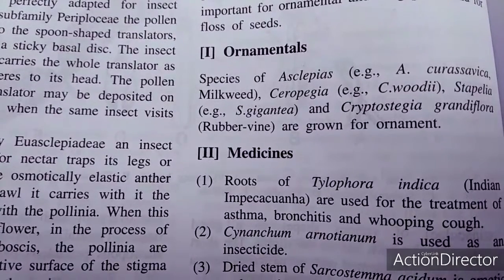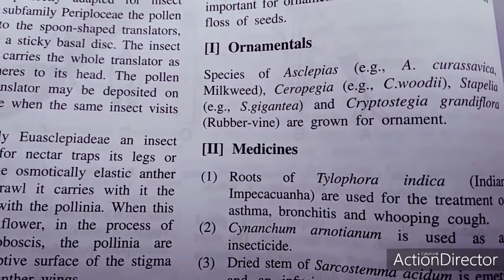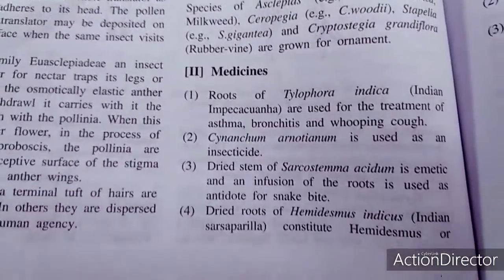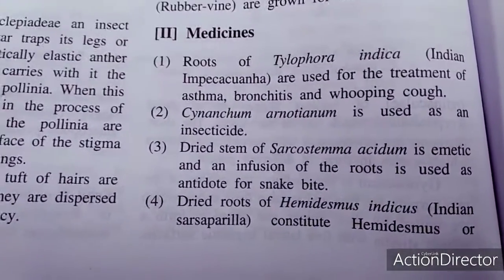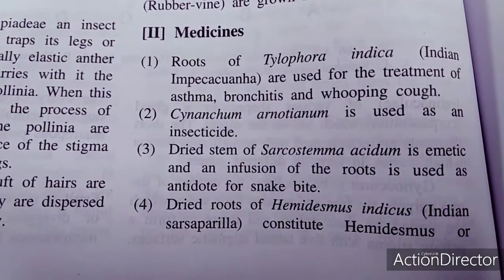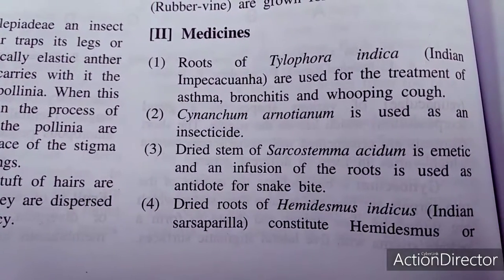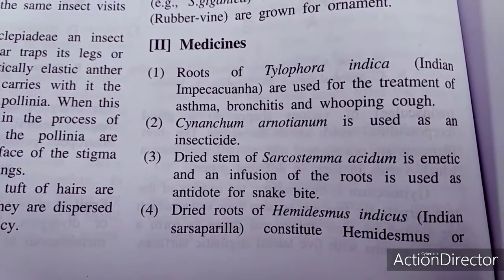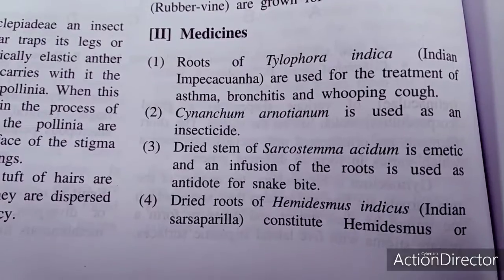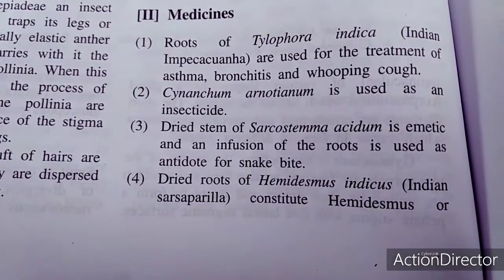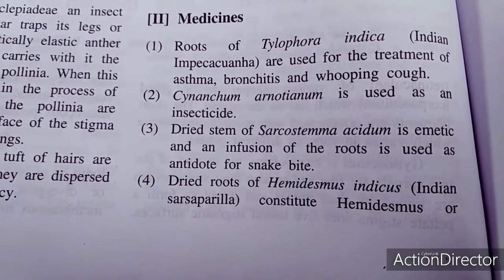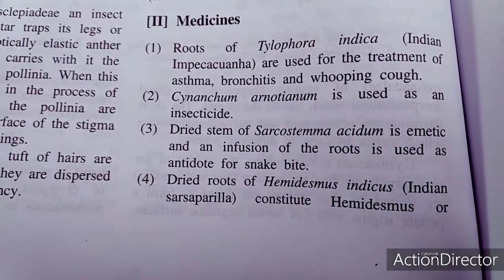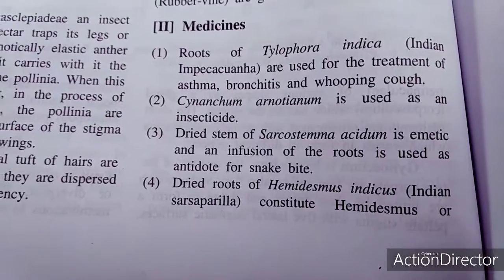also Stapelia, Cryptostegia, and rubber vine are also ornamental. Among the medicinal ones, Tylophora indica, Indian ipecac, is used in the treatment of asthma, bronchitis, and whooping cough. Cynanchum aromaticum is used as an insecticide. The dried stem of Sarcostemma acidum is energetic, and an infusion of the root is used as an antidote for snake bite.